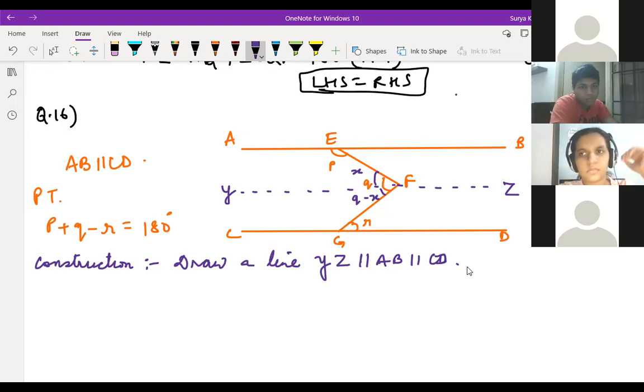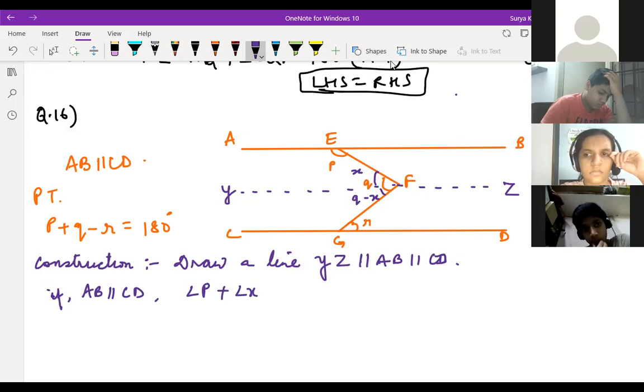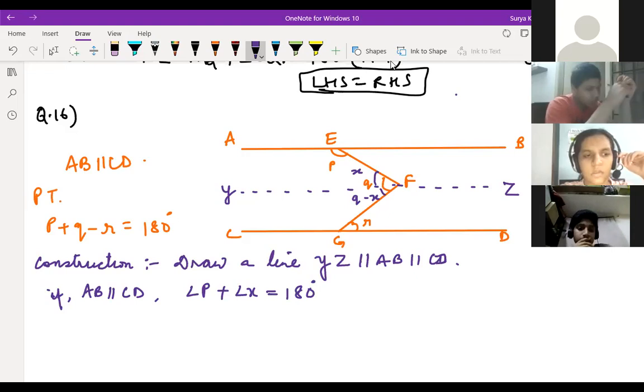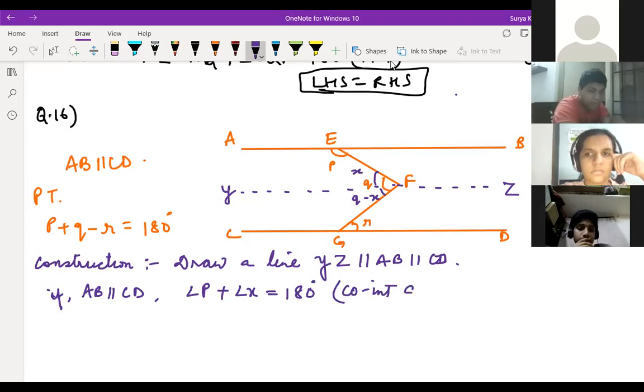Only AB is parallel to CD. Considering AB is parallel to CD, we can write here angle P plus angle X is equal to 180 degrees. Can we write like this or not, children? Yes, sir. And the name is co-interior angles. Right, Nihar? Yes, sir.